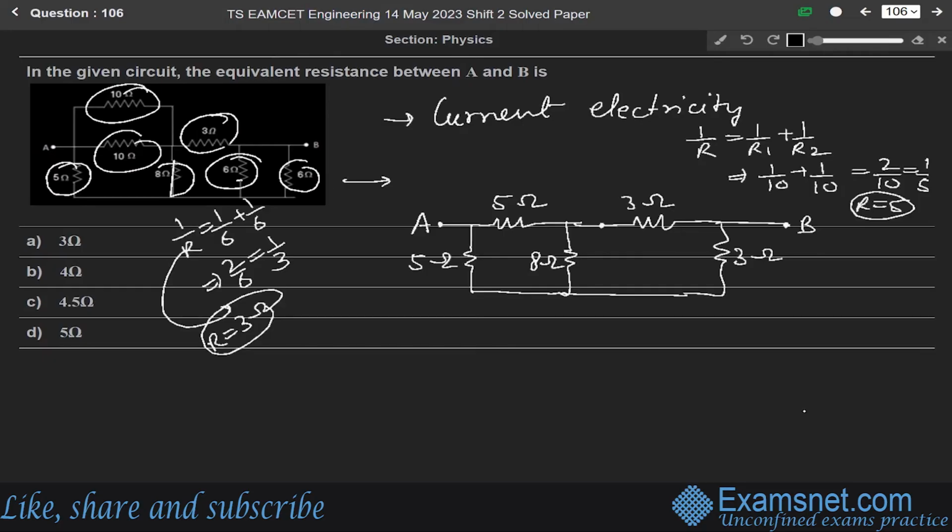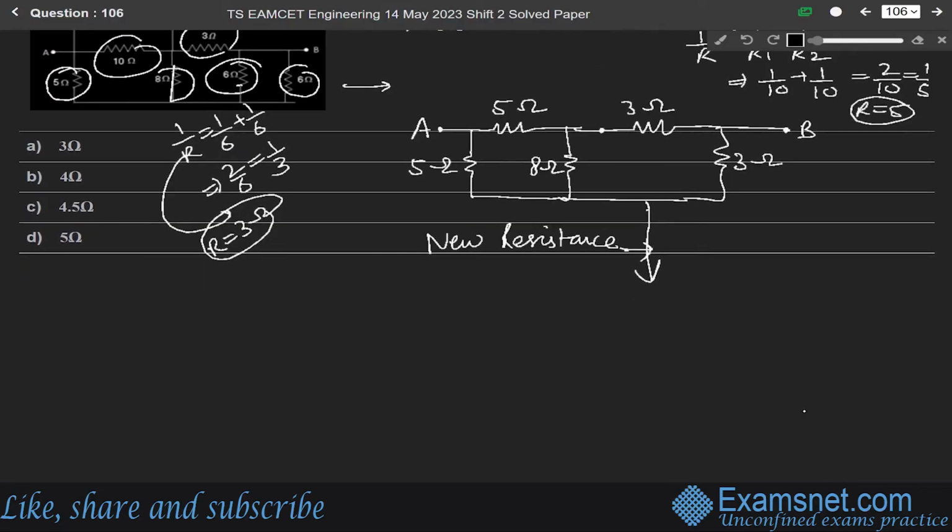Okay. So now for this circuit, the new resistance, again resolving it in another form, like if we resolve it like this, let us say this is 5 ohm, this is 8 ohm, and this 5 ohm is like this 5 ohm, this 5 ohm, and this 8 ohm.